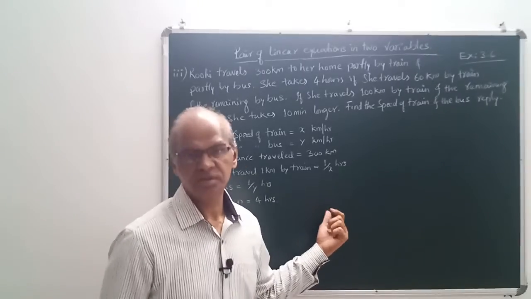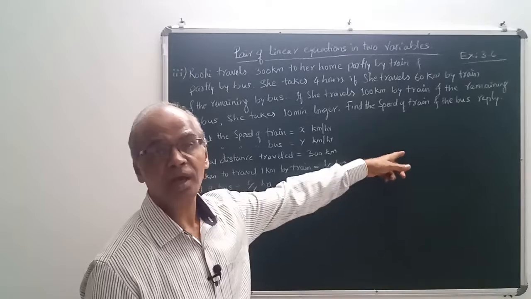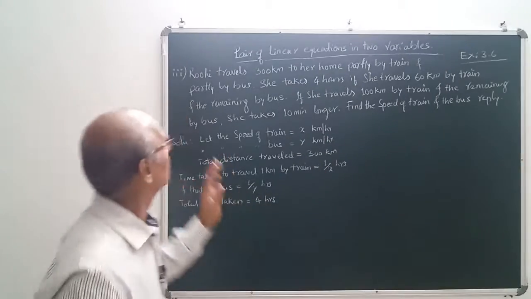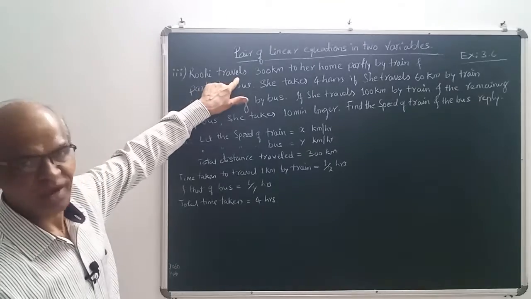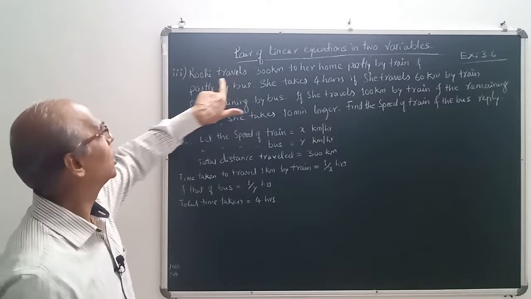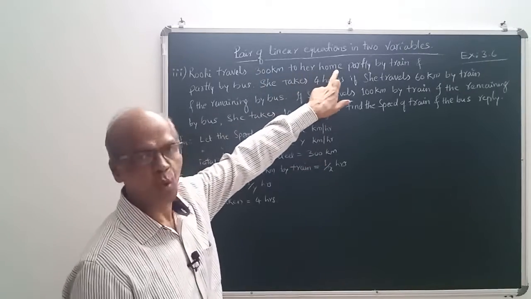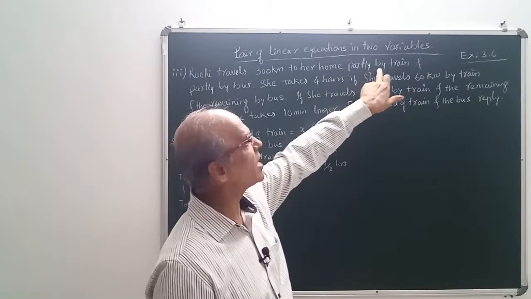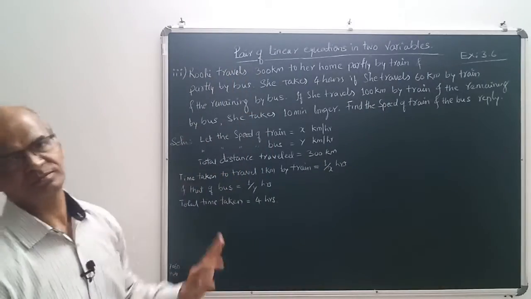Okay, see here, this is the third question and the last one. Last question of last exercise and the whole chapter completes. Okay, see here, third one. Ruhi travels 300 kilometers to her home, partly by train and partly by bus.